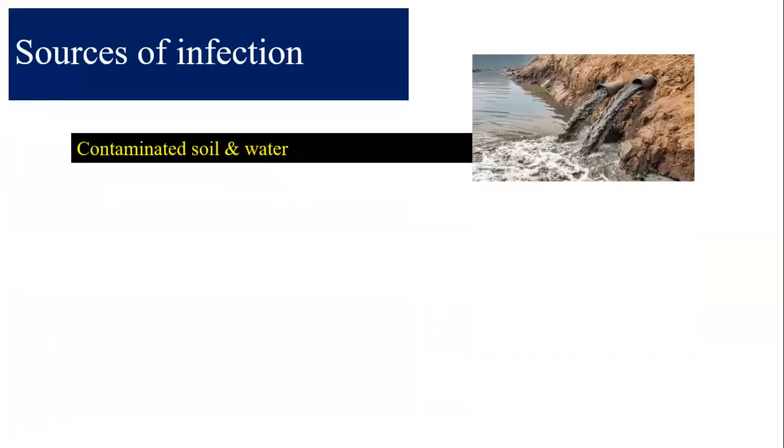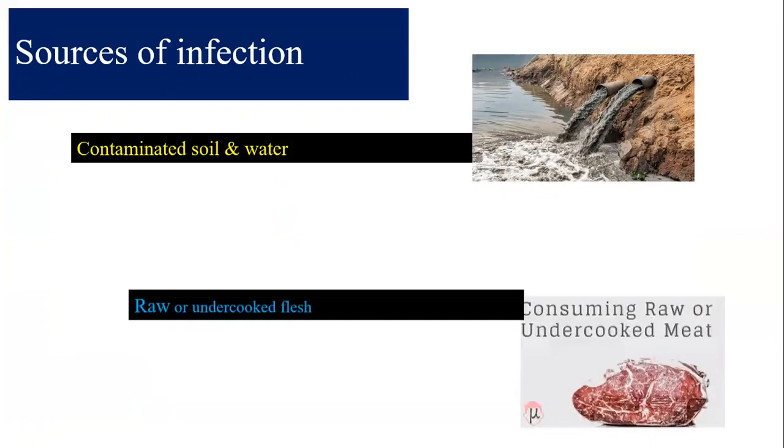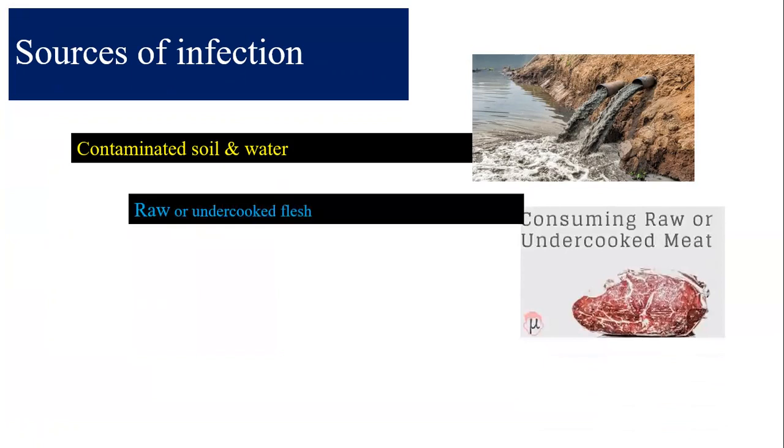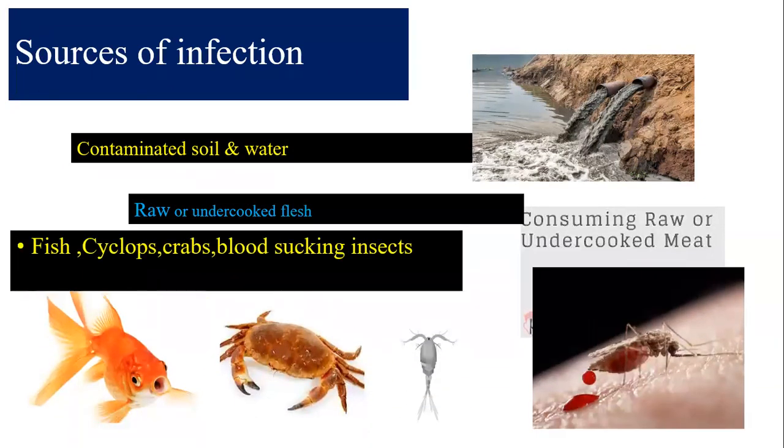Next, source of infection. For parasitic infections, the sources of infection are contaminated soil and water, which is the commonest, raw or uncooked flesh, fish, cyclops, crabs, and blood-sucking insects. These all are the sources of parasitic infections.